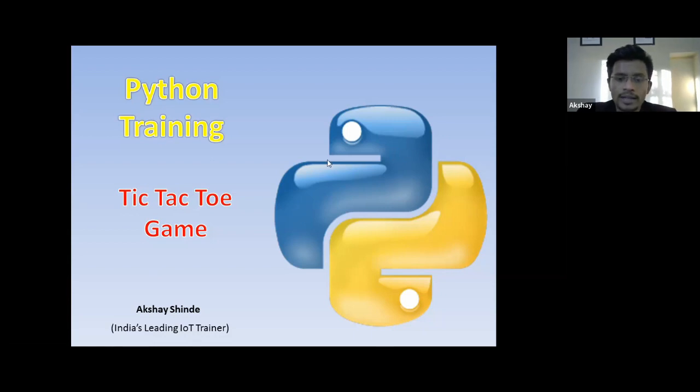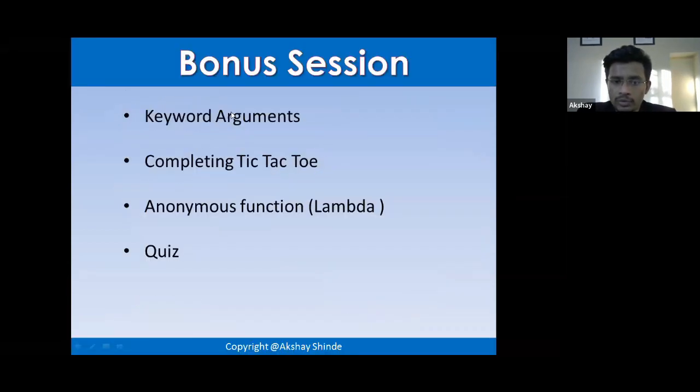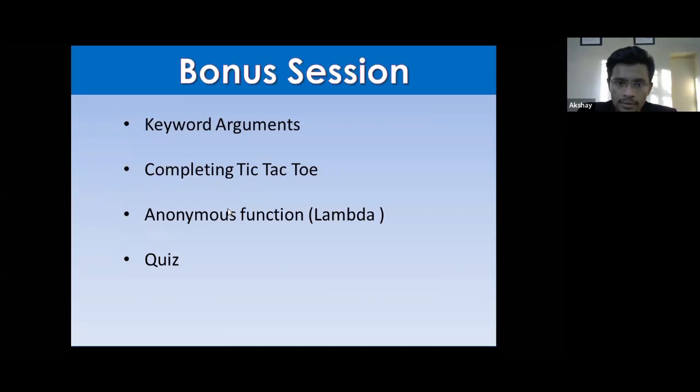So with that, we are going to finish the keyword argument first, then complete the tic-tac-toe game, and then I wanted to give you a brief about the anonymous function, the lambda function. Then we'll have our most favorite quiz. With this, let me share my PPT. Let me share my screen with you.